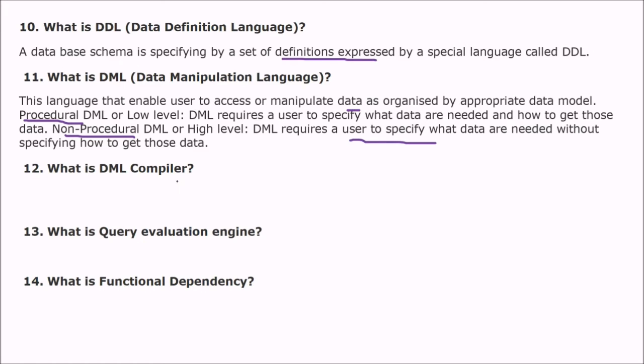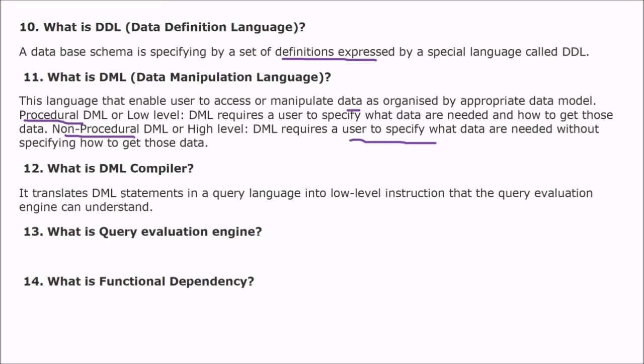The next is, what is a DML compiler? The DML compiler compiles the DML, because DML is a language, data manipulation language, and now you want to compile it. It translates these DML statements in a query language into low-level instructions that the query evaluation engine can understand. A normal compiler takes a high-level language and converts it into machine readable form. In the same way, the DML compiler takes DML statements and converts them into low-level instructions.